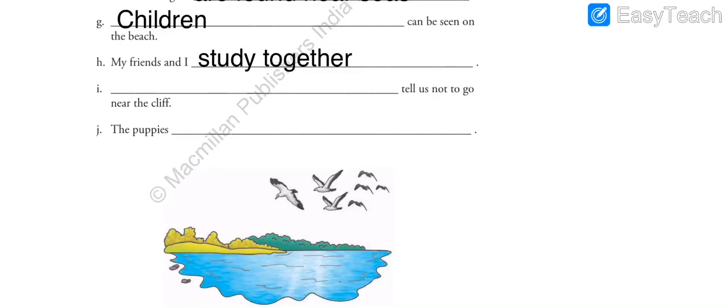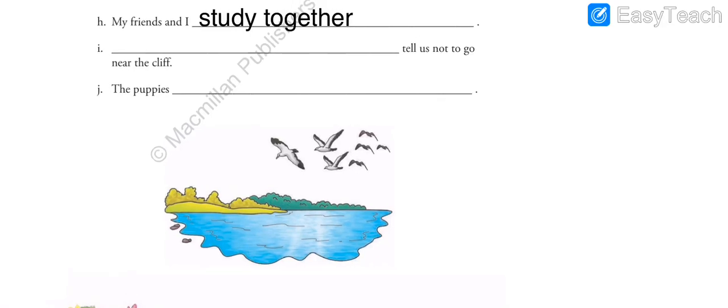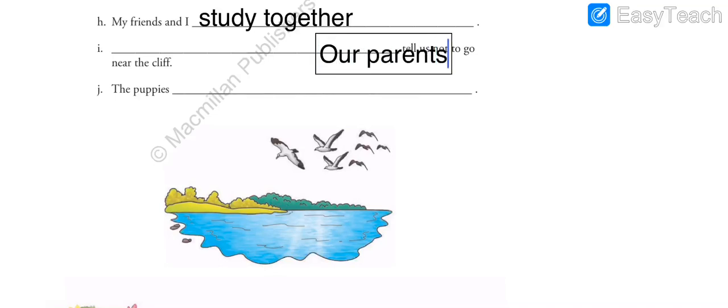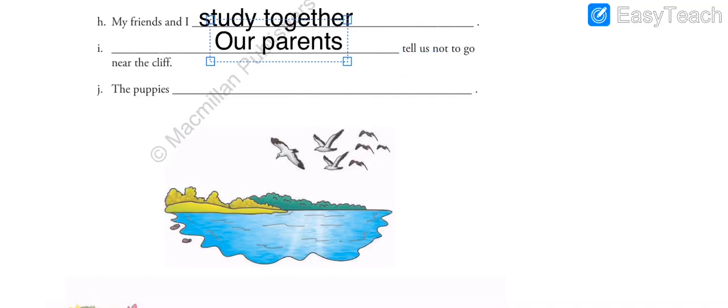Next, dash tell us not to go near the cliff. This means at a height, your parents especially will warn you not to go near the cliff. So who tells you not to go near the cliff? Our parents, you can write. Our parents tell us not to go near the cliff at a good height, or you may fall down.